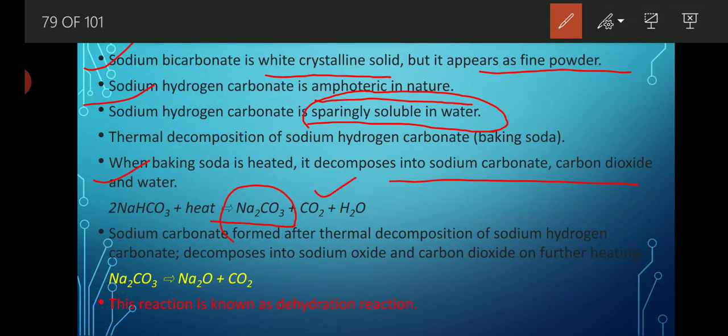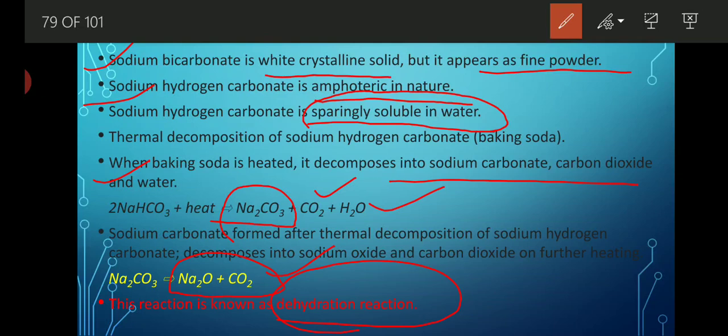Along with carbon dioxide and water molecule. Another example is that after the heating effect of sodium bicarbonate, whatever soda ash we obtain again undergoes thermal decomposition. Then what are we able to get? We are able to get sodium oxide along with carbon dioxide, and this reaction is known as a dehydration reaction.